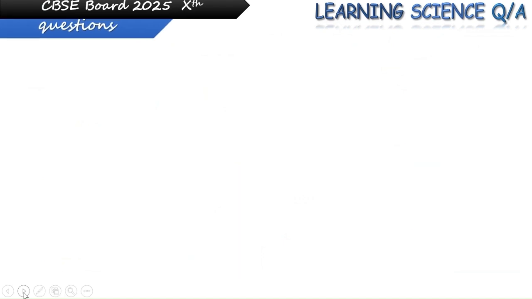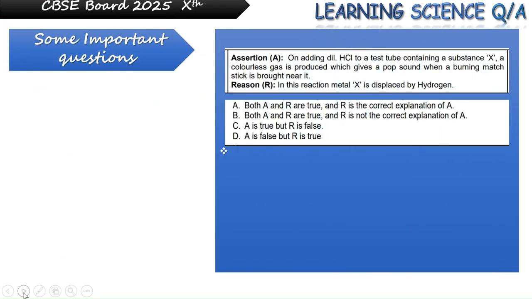Today we are going to see some very important kind of questions, which are assertion and reason based questions. So let's get started. First question. Assertion: on adding dilute HCl to a test tube containing a substance X, a colorless gas is produced which gives a pop sound when a burning matchstick is brought near it. Reason: in this reaction metal X is displaced by the hydrogen. Now let's get with this question.